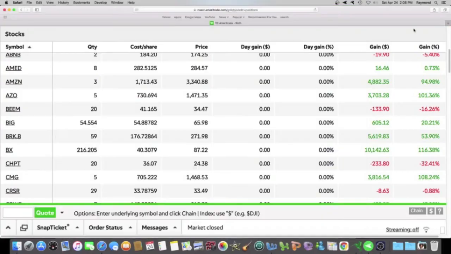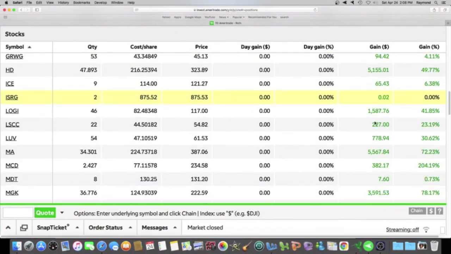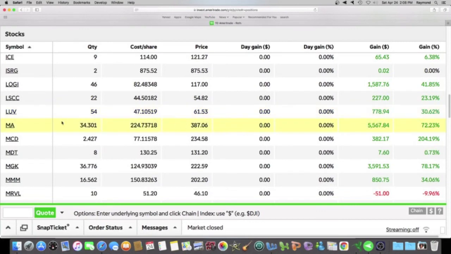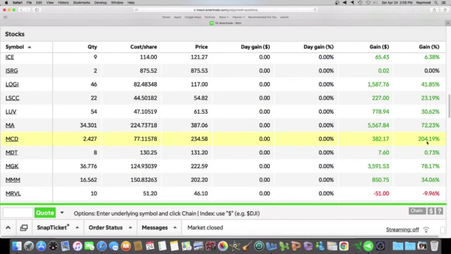And let's look at my stock. So let's find McDonald's. Here it is right here. And I have quadrupled my money. I'm at over 200%. I made almost $400 and I got a little over 2 shares. So I actually bought this stock a long time ago. I was pretty new at buying stocks.